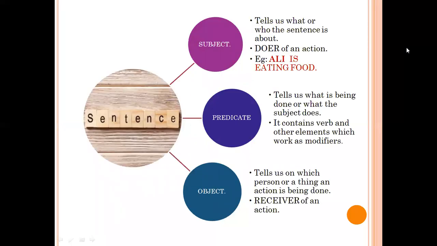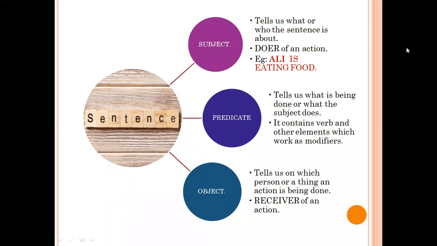Basically, a sentence is divided into two parts, subject and predicate. But here I have divided it into three parts, subject, predicate and object, so that you can easily differentiate between these three. So let us start and see what is subject.